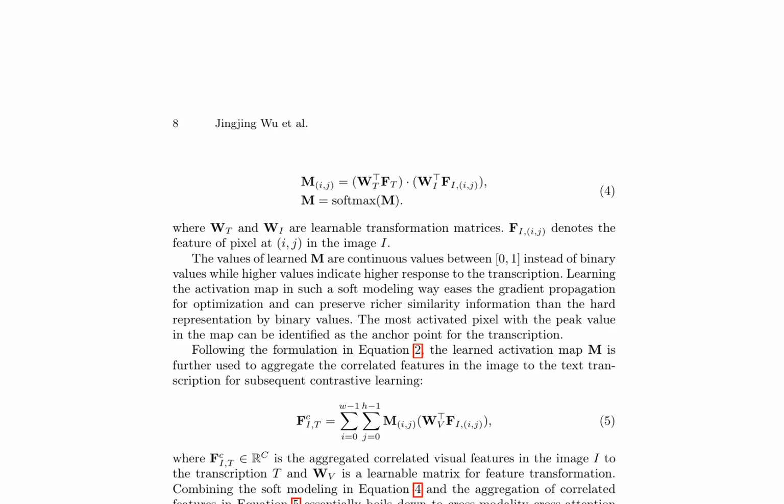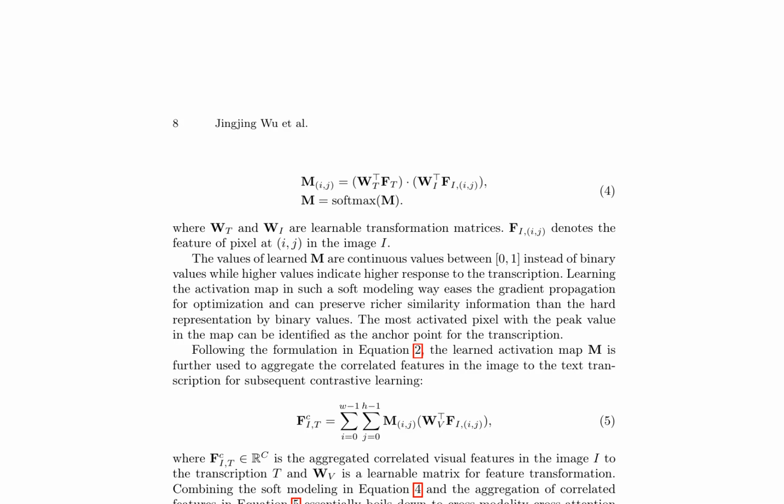Following the activation map estimation, the correlated features in the image are aggregated to the text transcription for subsequent contrastive learning. This process involves cross-modality cross-attention operation, where the encoded transcription feature serves as the query and all pixels of the encoded image feature serve as the keys and values.